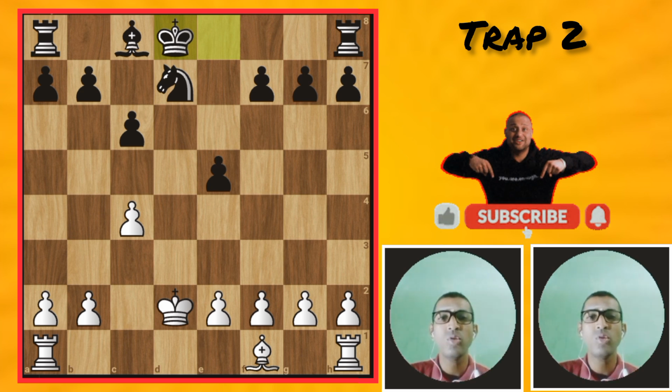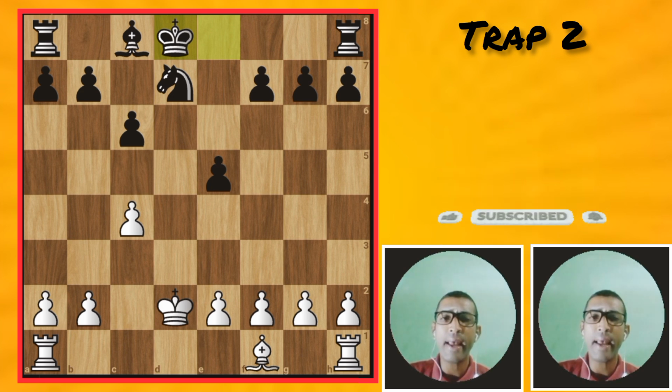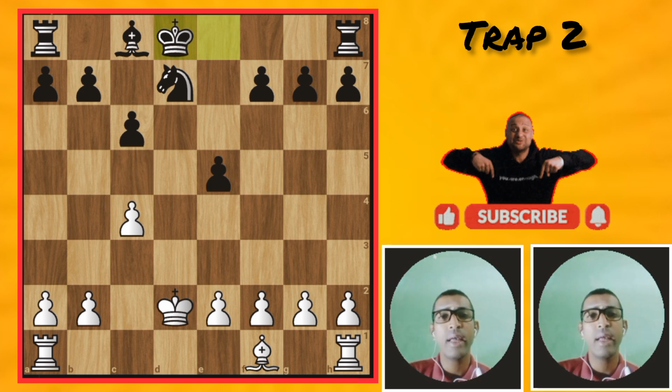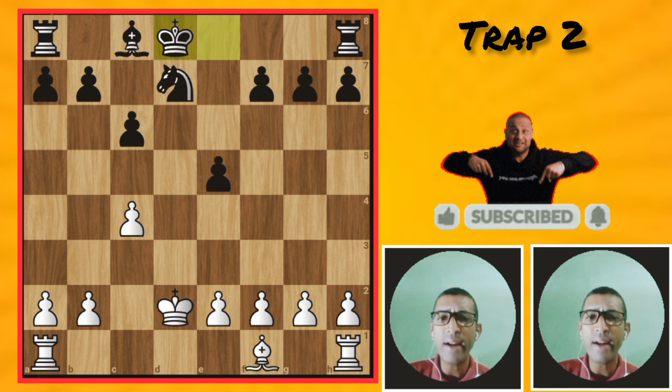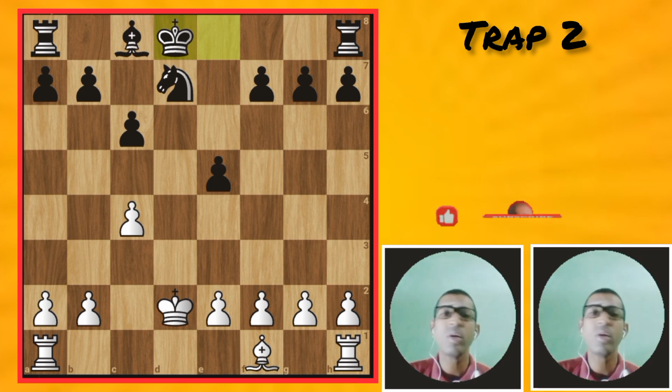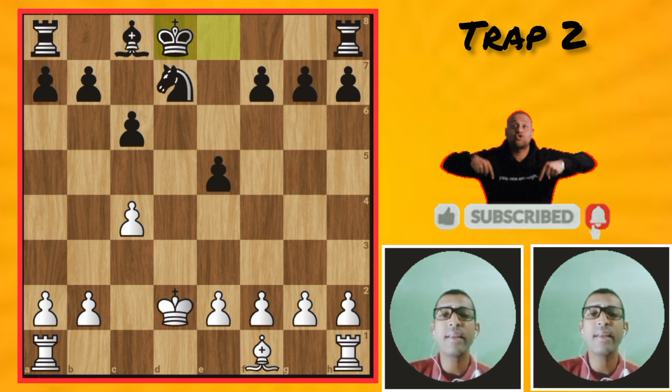Totally in this game, you can see black has so many pieces: two rooks, a knight, a bishop, and 7 pawns. But white has 2 rooks, a bishop, no knight. That's why white resigned this match.